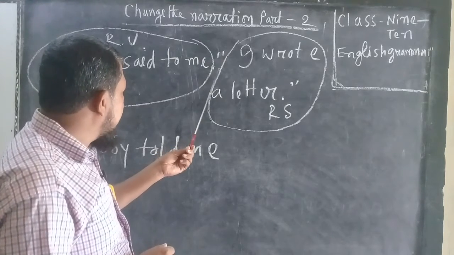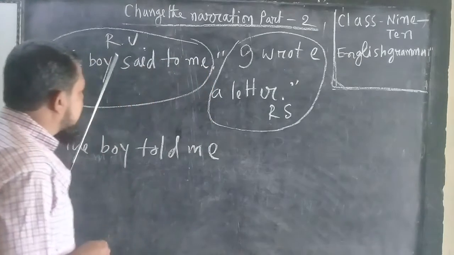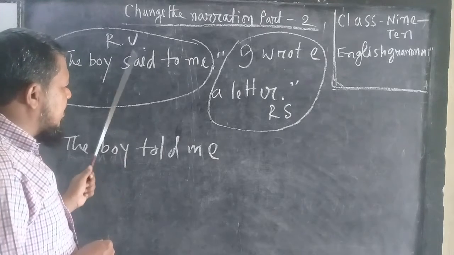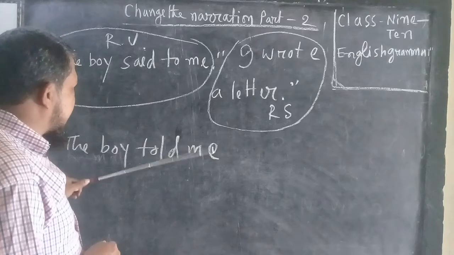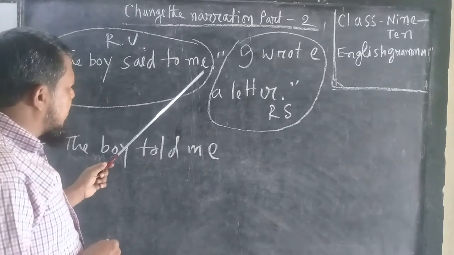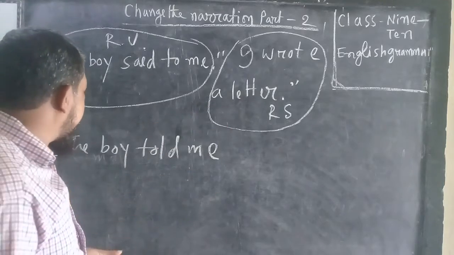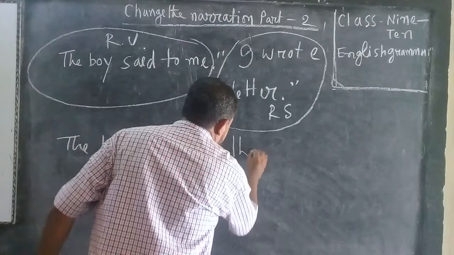We know that for three kinds of sentences, assertive, optative and exclamatory, the inverted comma changes to that. Because it is an assertive sentence, the inverted comma changes to that.